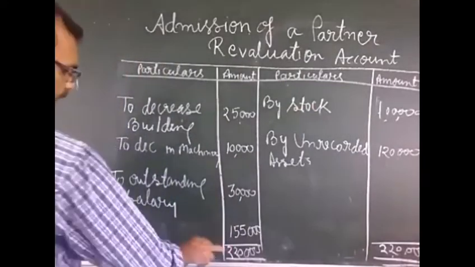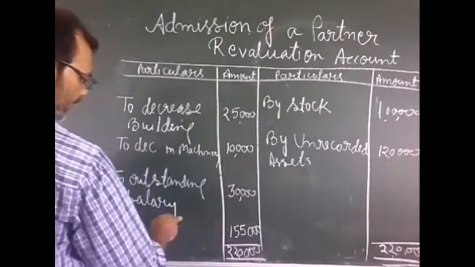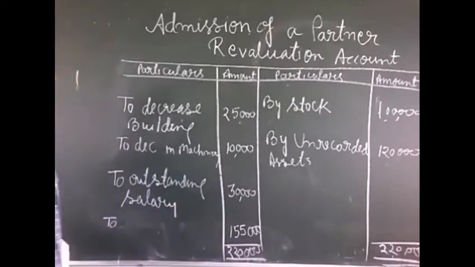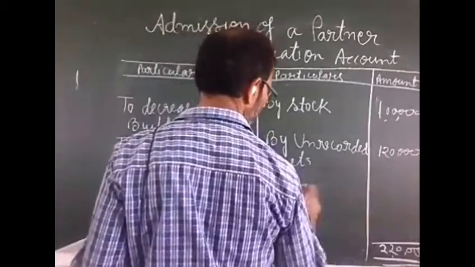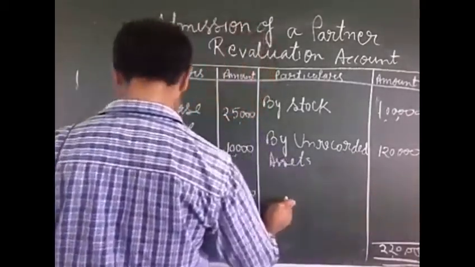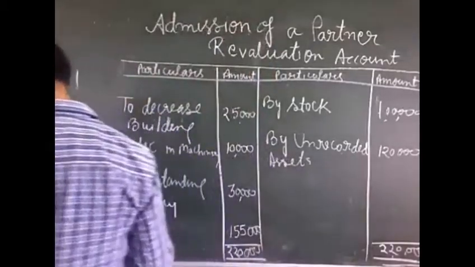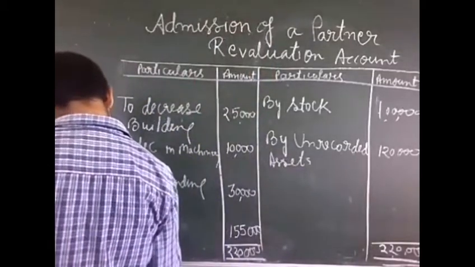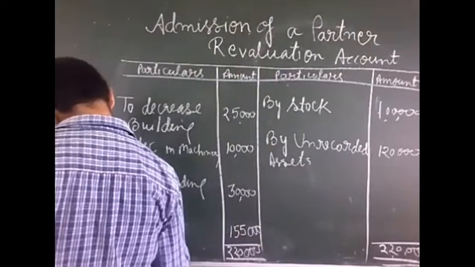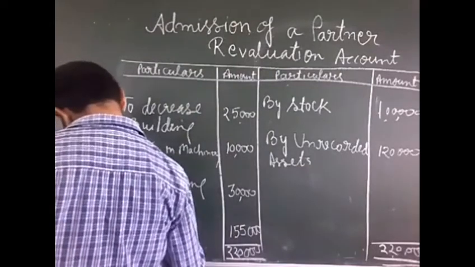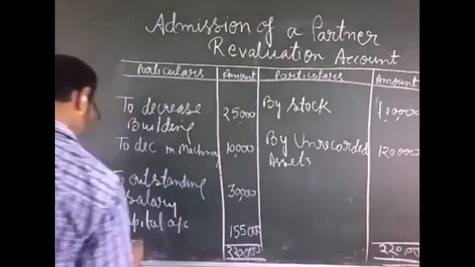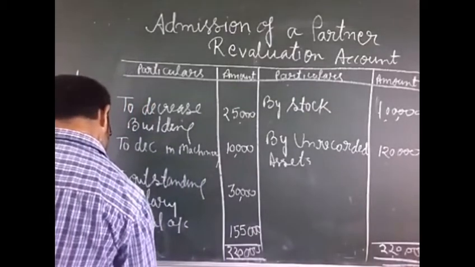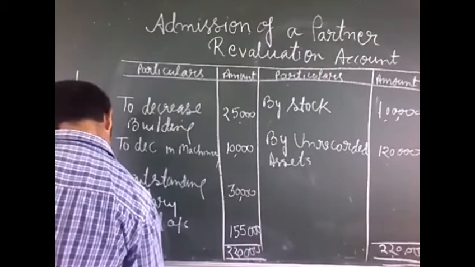After doing this, if the balance comes on the debit side, it is called profit. If the balance comes on the credit side, it will be called loss. So we will write here: to capital account, and the names of the old partners will come here.